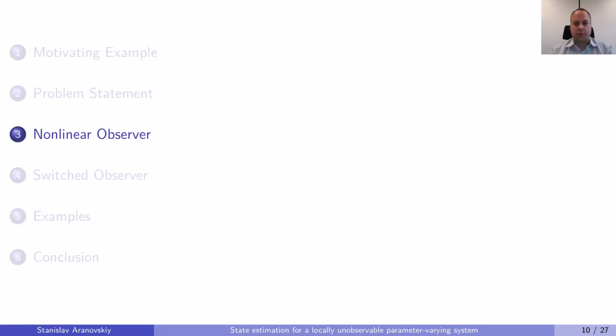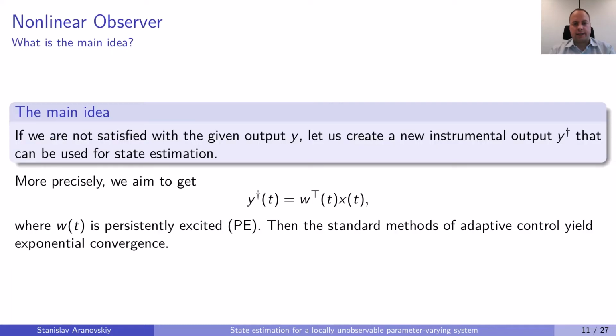We start with a nonlinear observer. The main idea here is that if we are not happy about the given output y, then probably we can design a new output y dagger that has some nice properties and that can be used for observer design. More precisely, we would like to define y dagger in such a way that the new output matrix W is persistently excited. If we can construct such a matrix, then we can use standard observer design tools from adaptive control. Okay, so how can we do it?